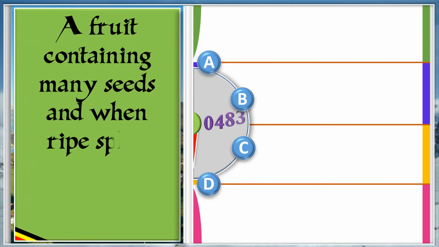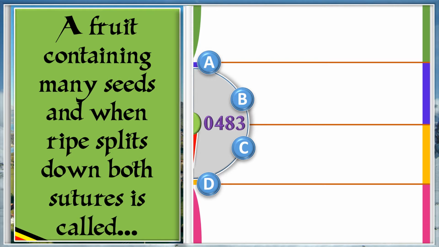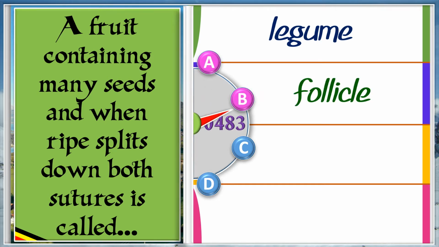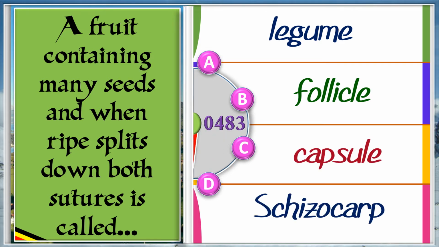A fruit containing many seeds and when ripe splits down both sutures is called A. Legume. B. Follicle. C. Capsule. D. Schizocarp. And the answer is A. Legume.